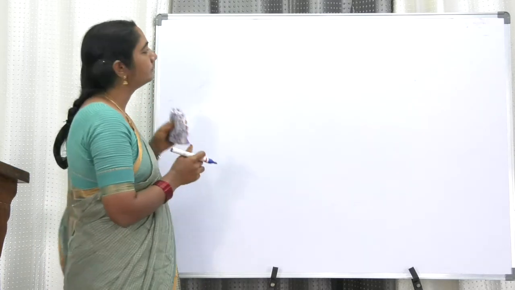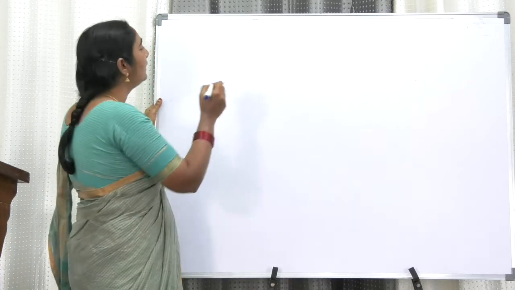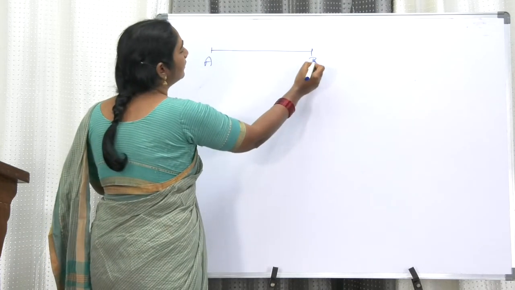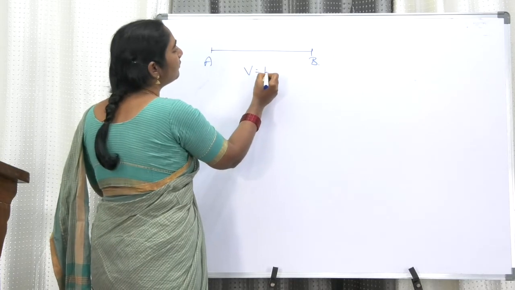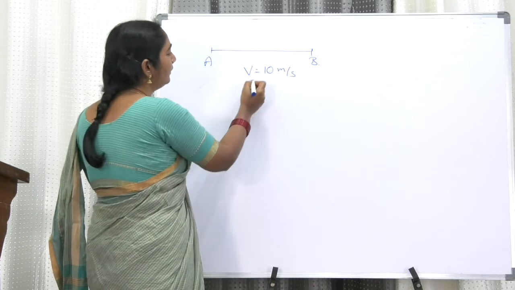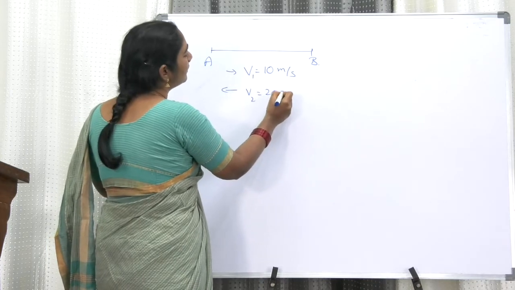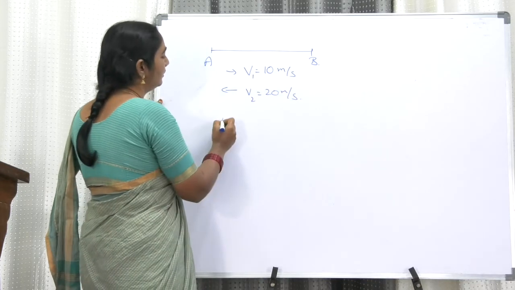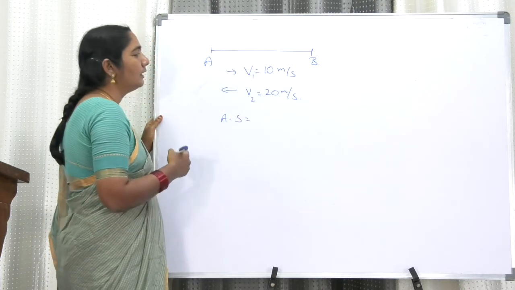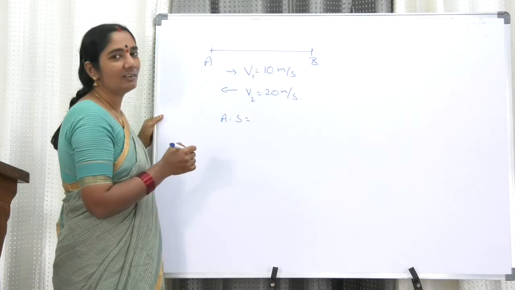Madam, next. A train is traveling from city A to city B with a constant speed of 10 meter per second, and returns back to city A with a constant speed of 20 meter per second. Find the average speed during its entire journey. Average velocity will be 0 because it is starting and ending at the same point. So average velocity is 0.